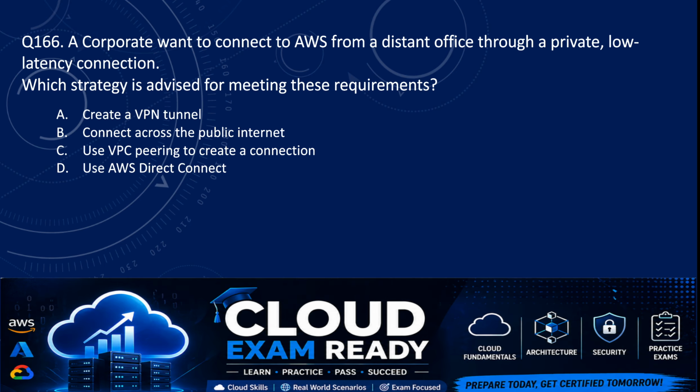Option C, use VPC peering to create a connection. And option D is use AWS Direct Connect. So the correct answer here is option D, which is use AWS Direct Connect. So if we establish a direct connect, we can have low latency connectivity, and we can connect from distance also.